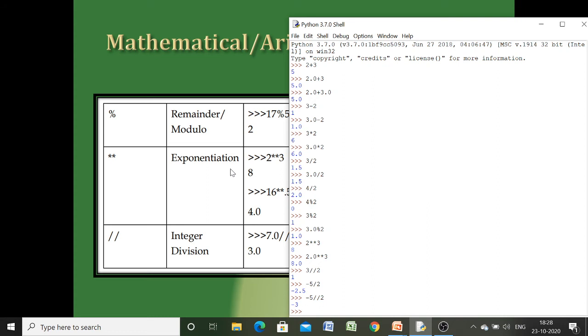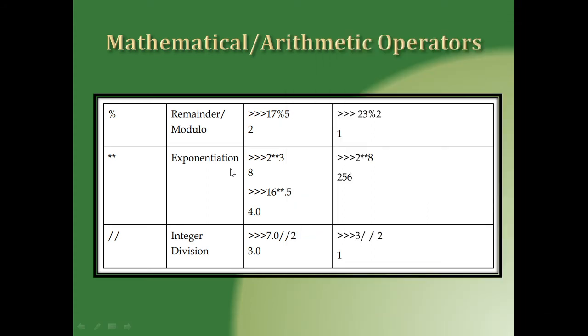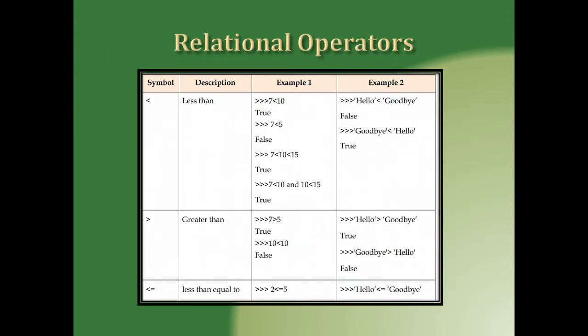This was all about mathematical operators. Let us move to the next operators. Here we have relational operators. All of us know that relational operators are used when we want to compare two values. Basically we compare two values when we want to find out which one is greater, which one is lesser, whether the two values are equal or not, whether the two values are unequal or not.